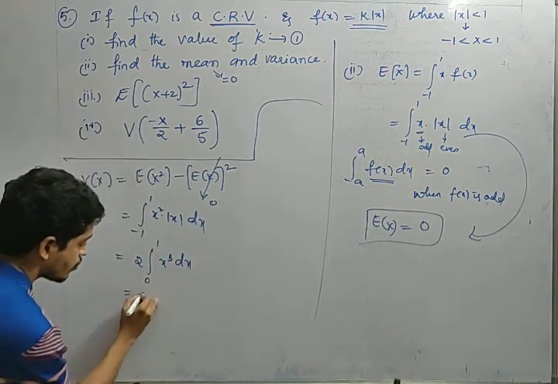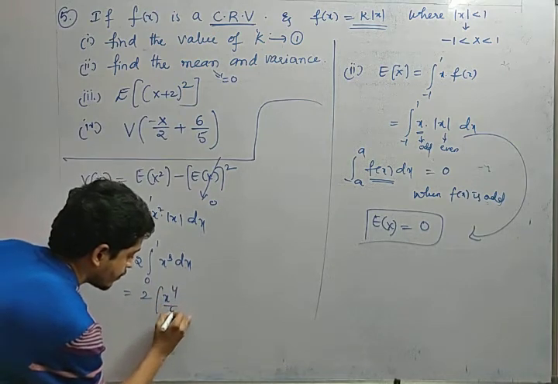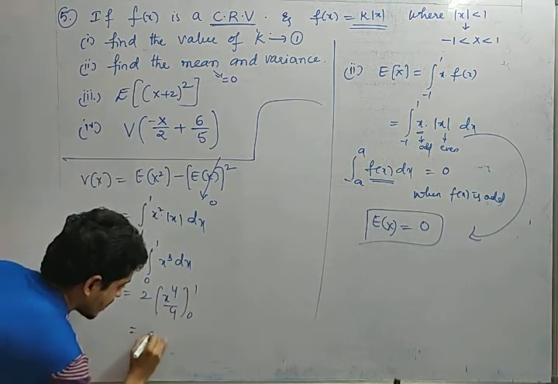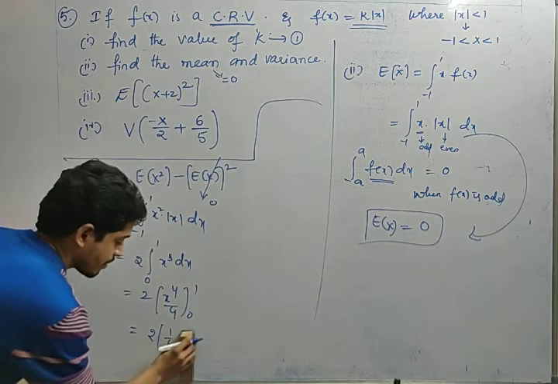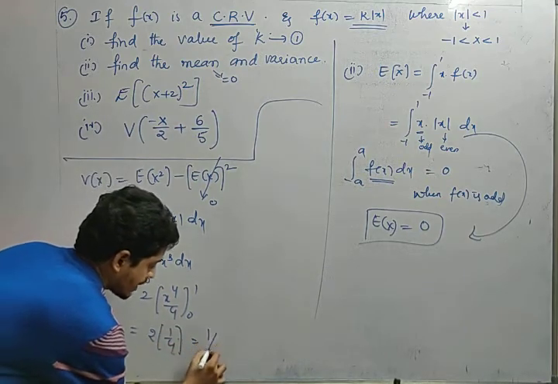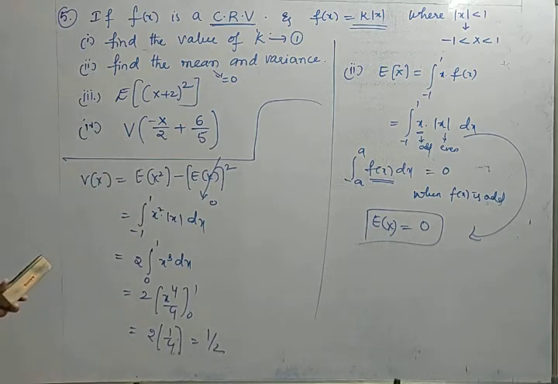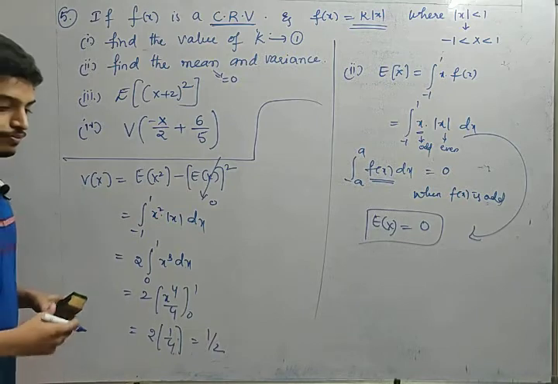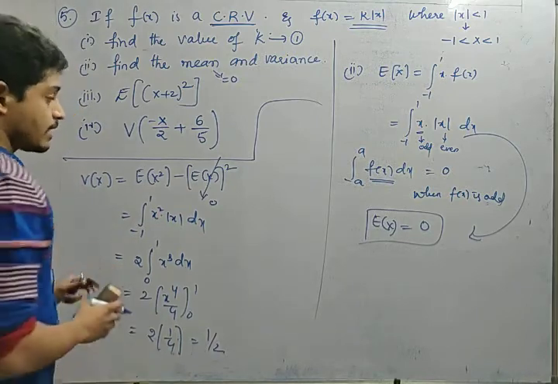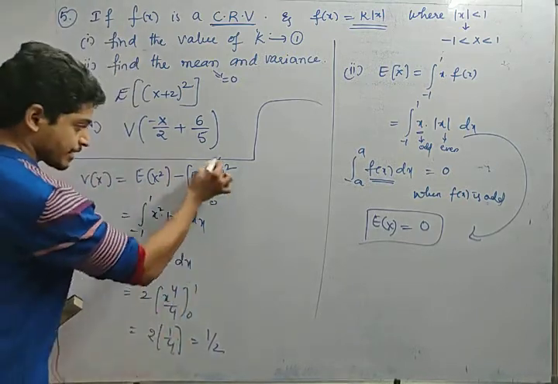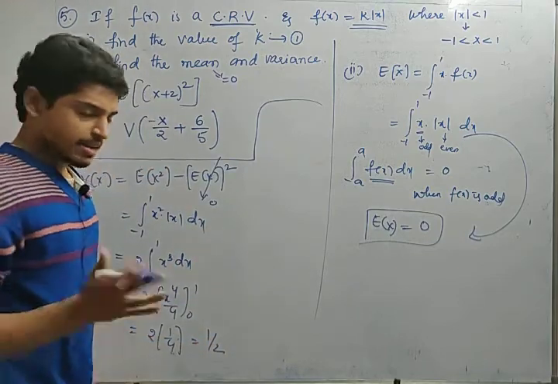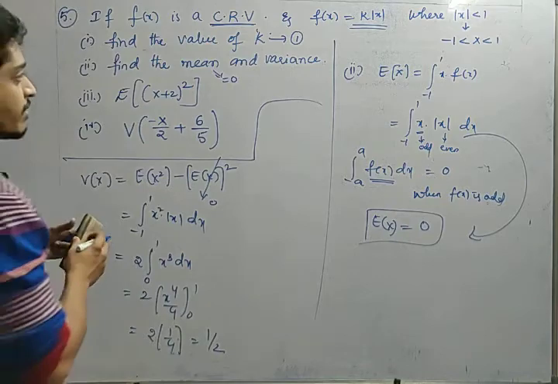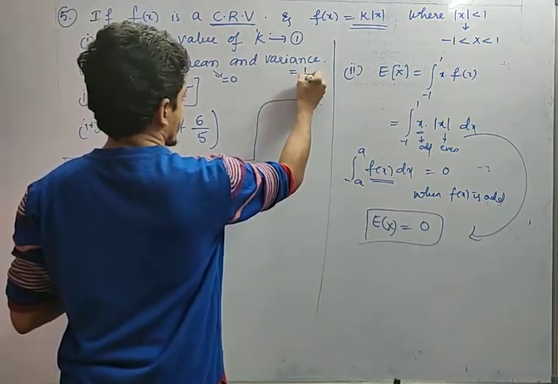Yes or no? So 2 into x power 4 by 4 from 0 to 1, that is nothing but 2 into 1 by 4 minus 0 by 4, that is nothing but simply 1 by 4. So 1 by 2. So what is the value of expectation of x square, friends? The value is 1 by 2. Yes or no? Now see next. Since the expectation of x whole square is 0, how can you say 1 by 2 minus 0 is nothing but 1 by 2? Okay, fine. So the value of variance is also equal to 1 by 2.